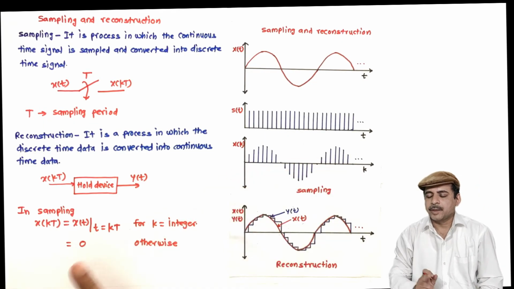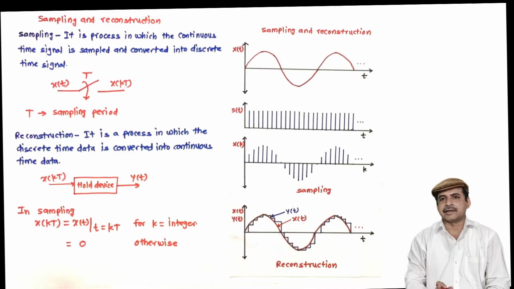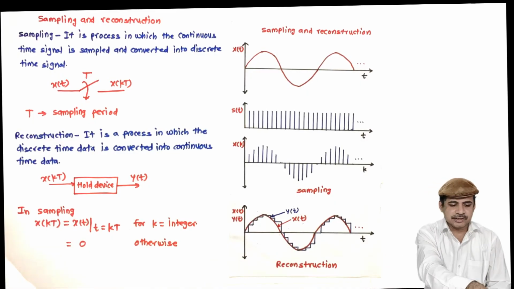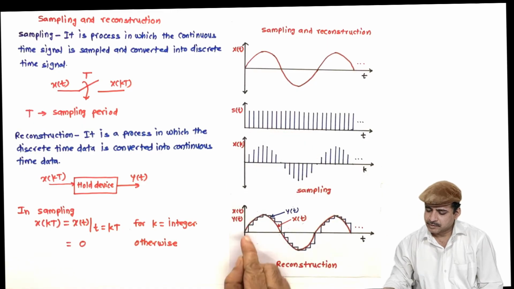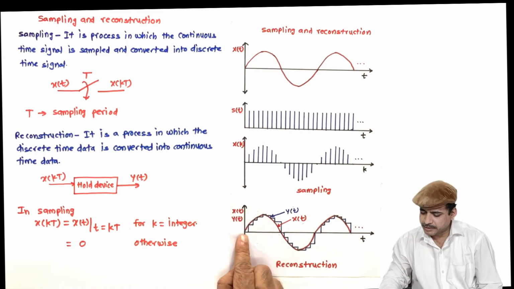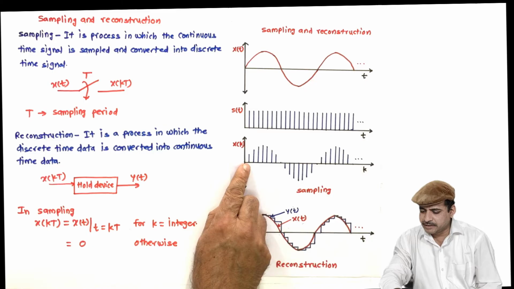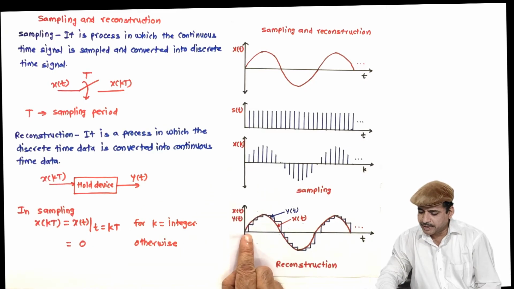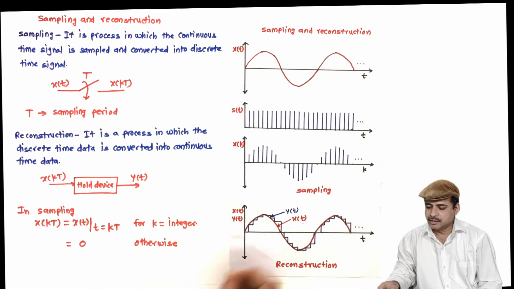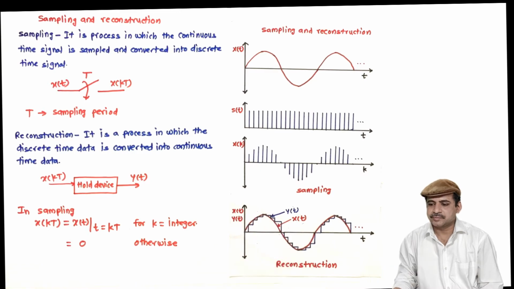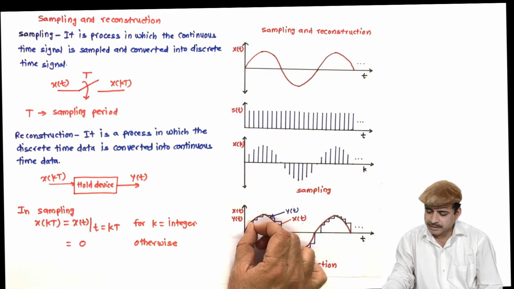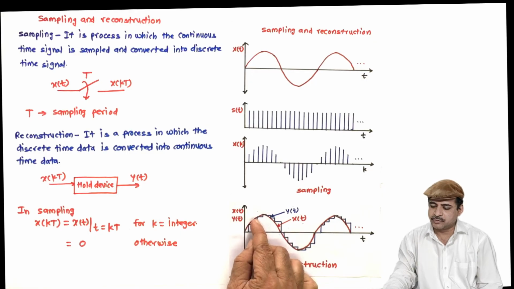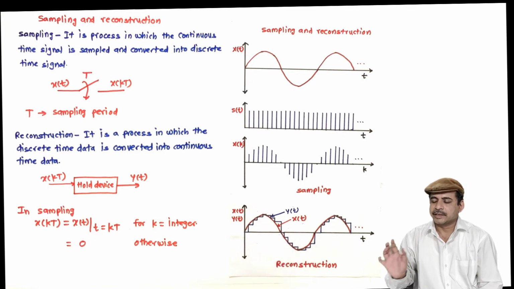So this is done. Now if we want to reconstruct it back using a hold device, what is done? See, this is the signal. Initially it is at 0, so here we have 0. Till the next sample comes, it will remain at 0. Then the next sample comes. Now till the next sample comes, it will remain at the same value, and this way it will be captured.